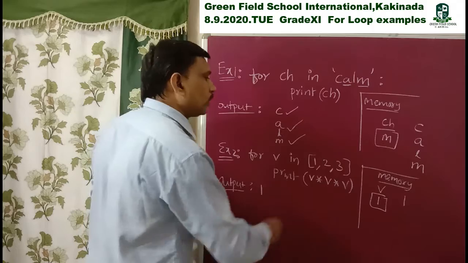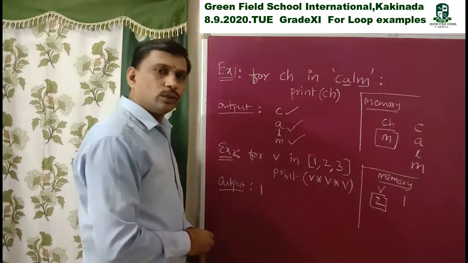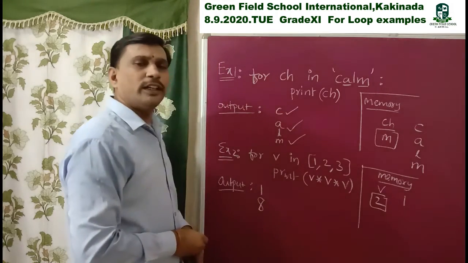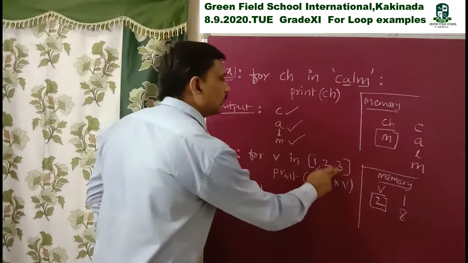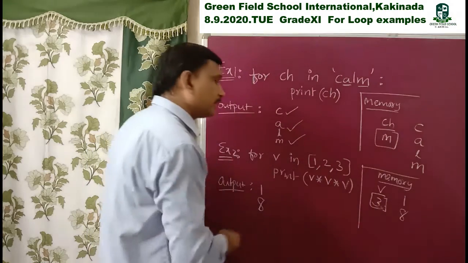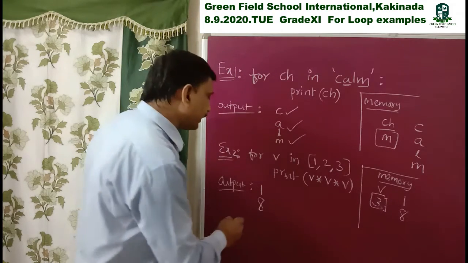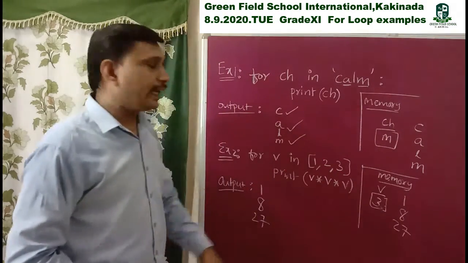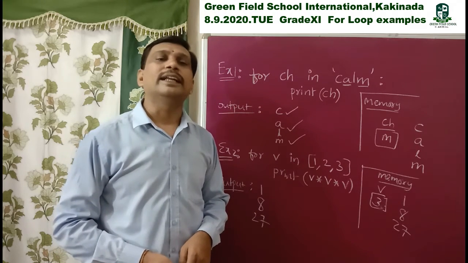Next it takes 2, value 2. 2 into 2 into 2 is 8. It displays the second output, 8. That's why it displays 8 here. Next, coming to 3, it takes the third value, 3. 3 into 3 into 3: 3 3s are 9, 9 3s are 27. It displays the value 27. That's why it displays 27. Here in memory the value changes for each and every iteration.